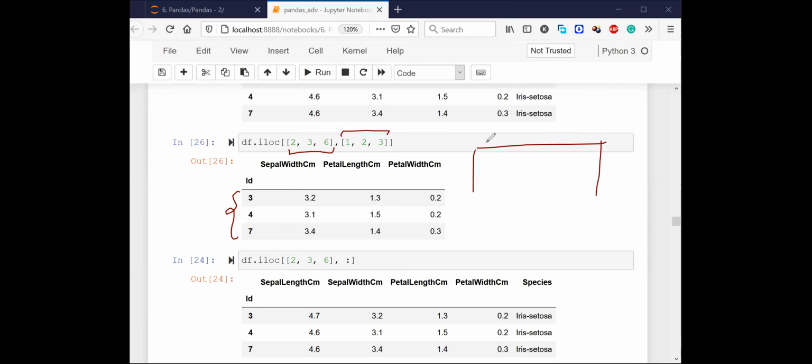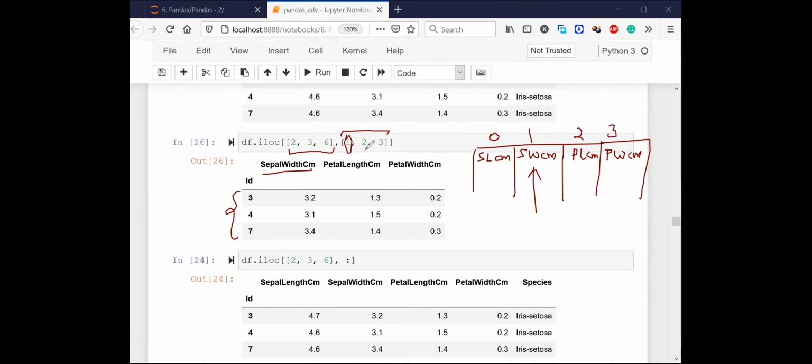Earlier, we had the entire data with sepal length centimeter, sepal width centimeter, petal length centimeter, and petal width centimeter. These were the four columns inside my data, 0, 1, 2, 3, and there was another column called species. So what is the first column? The first column is sepal width centimeter.